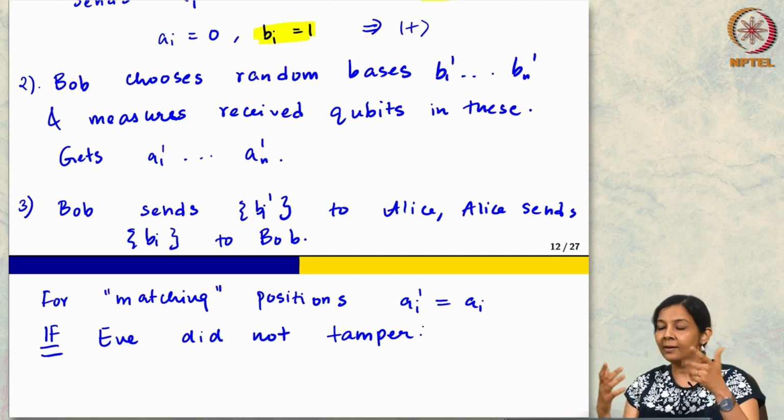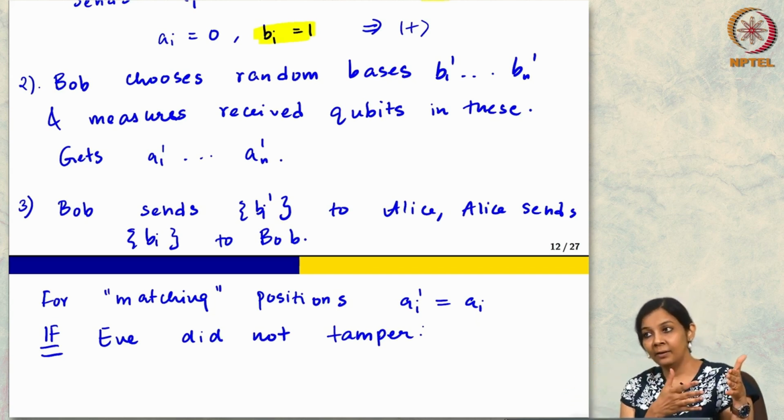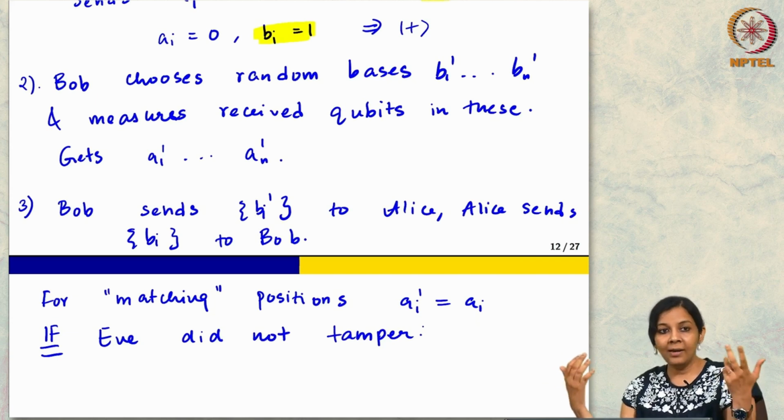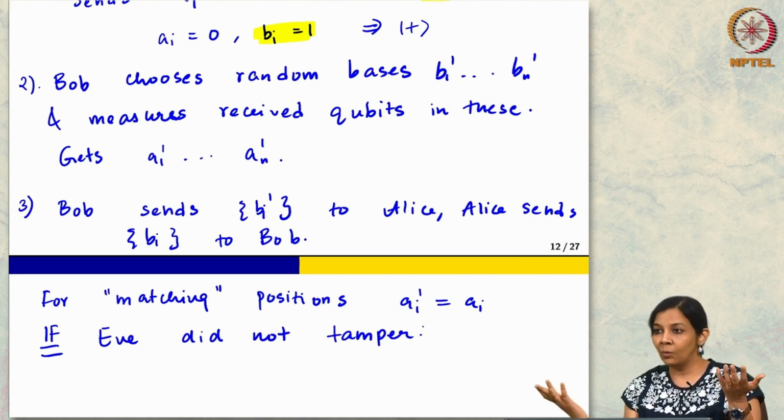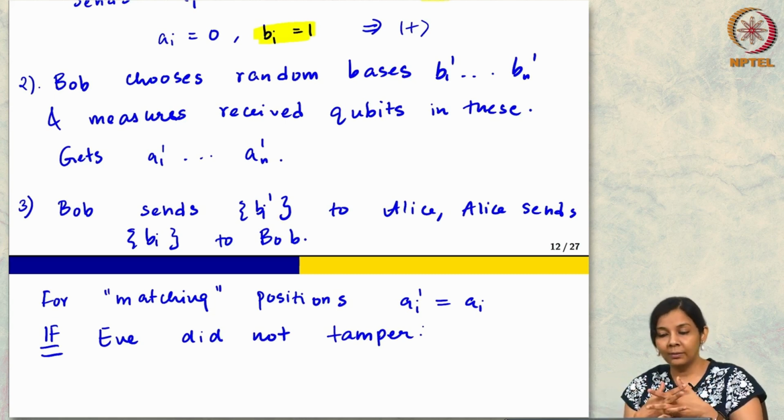So, she is like a phony Bob. She can now have a shared key with Alice, and Alice and Bob are actually left with incompatible keys which they do not know about. So, how do I try to thwart this simple strategy?